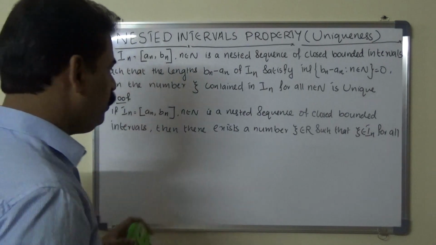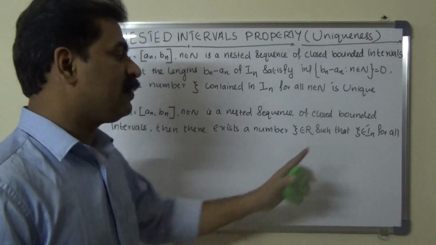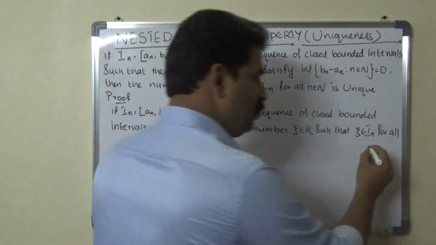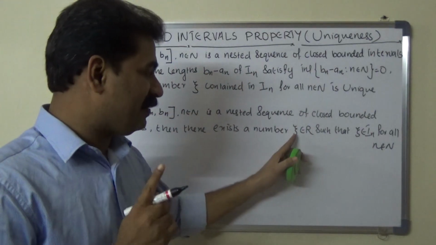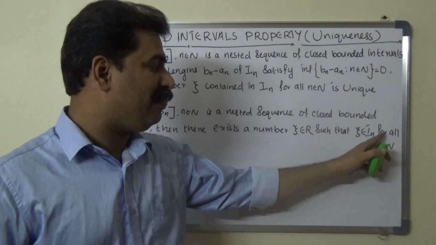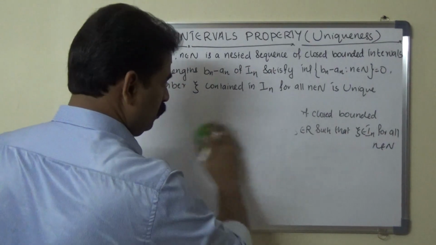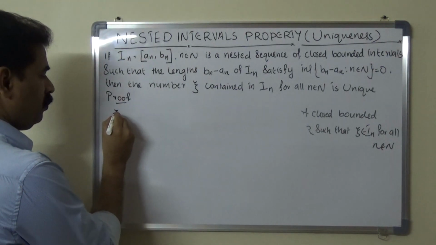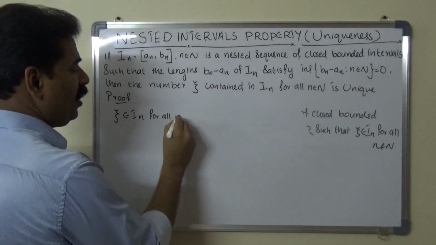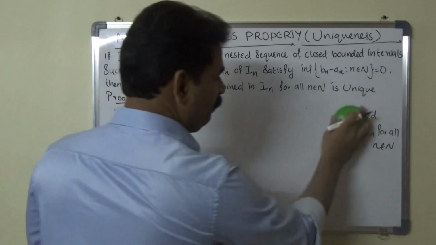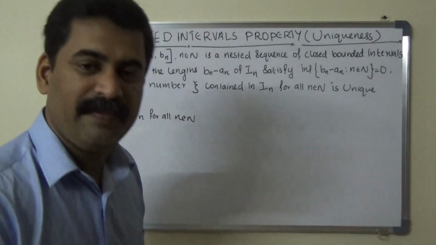So, by the existence part of the nested intervals property, we can write psi belongs to In for all n belongs to capital N. That means there exists a real number psi such that psi belongs to In for all n. Clear?